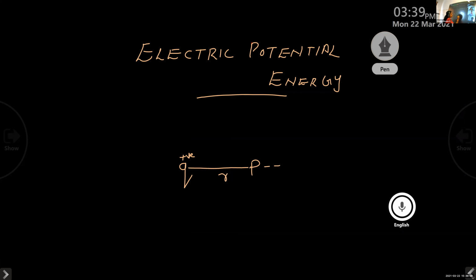Now we are considering another point at infinity, and I place a unit positive test charge, plus 1 coulomb, there.